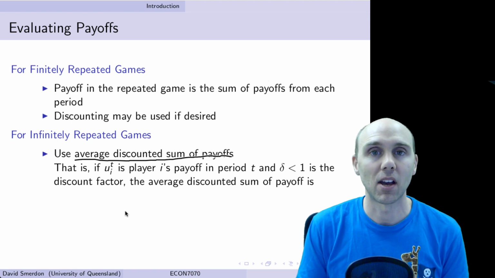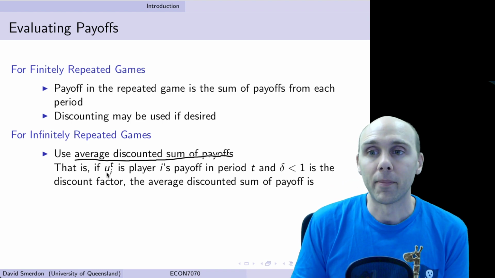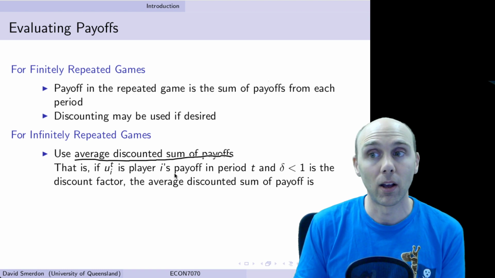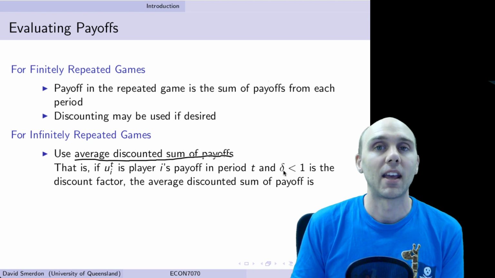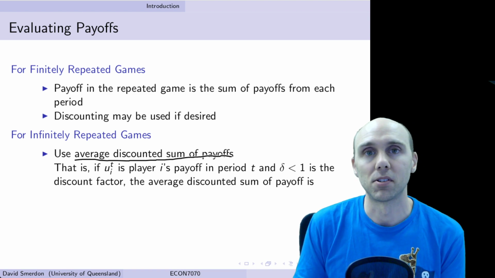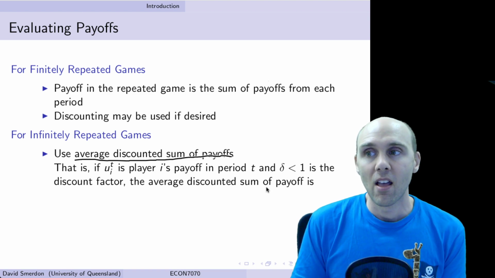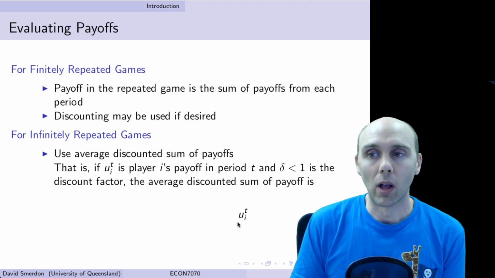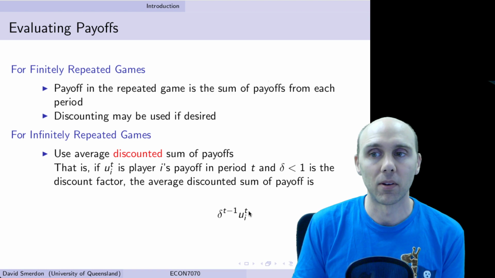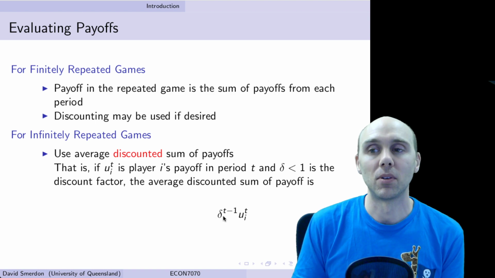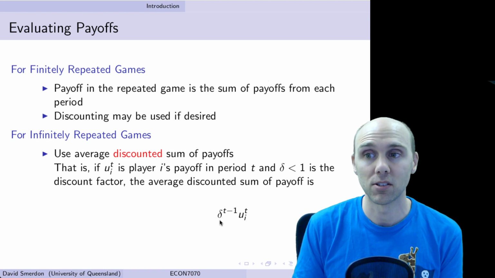So this is where things get a tiny bit complicated, but if we think about the utility to player i at time period t being equal to player i's payoff in time period t, and some discounting parameter delta being less than 1, which we also saw in the Rubinstein bargaining example, then the average discounted sum of the payoffs is equal to, well, we've got this u_t being the payoff in time period t. That's going to be discounted back, and that's going to be multiplied by delta to the t minus 1.